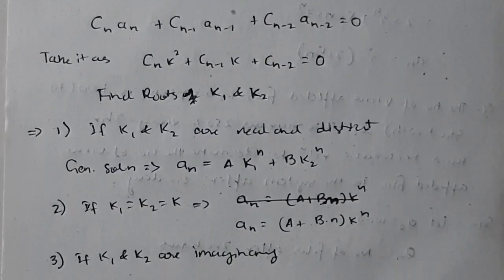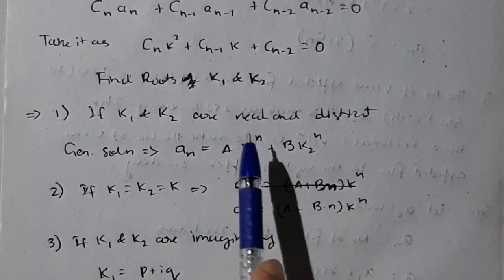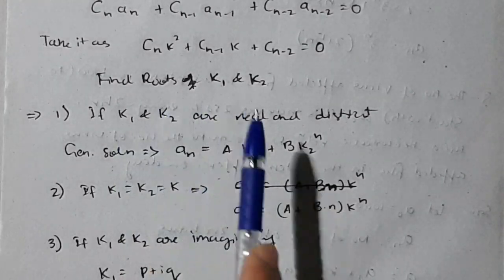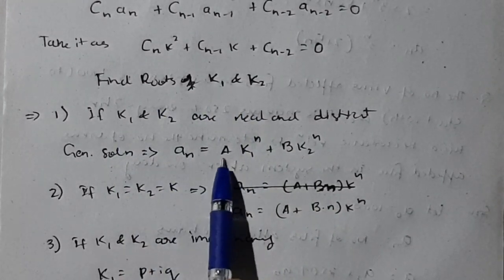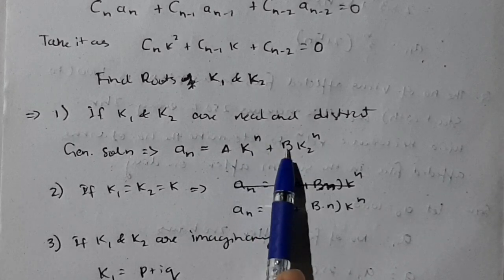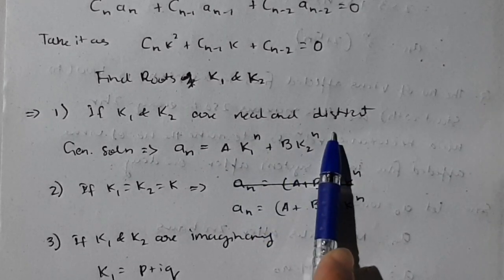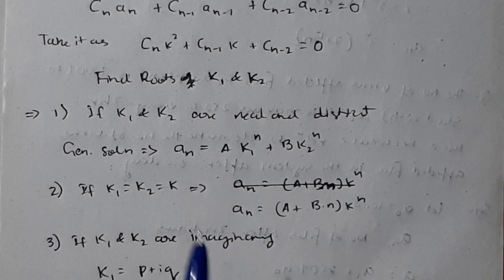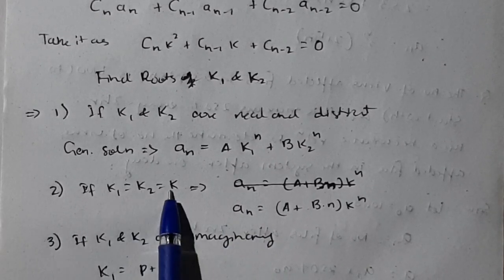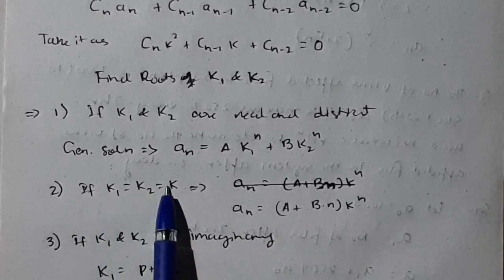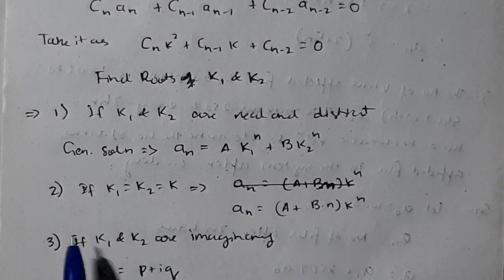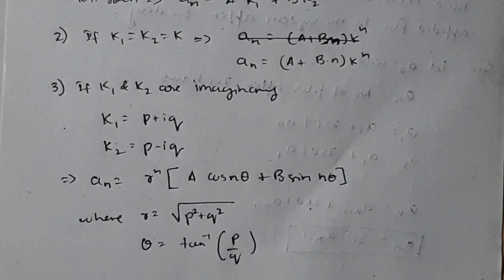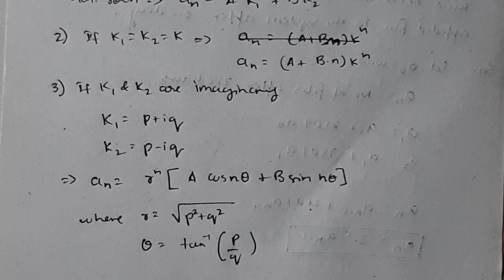Then if the roots are real and distinct, there are three cases. If it is real and distinct, with roots k1 and k2, how do you write it? a_n is equal to a times k1 raised to n plus b times k2 raised to n. Here a and b are constants. I will be explaining with an example for each of these. Now if k1 is equal to k2 is equal to k, if you have real and equal roots, this is the answer. If it is imaginary, then this is the answer. I will be demonstrating all three cases.